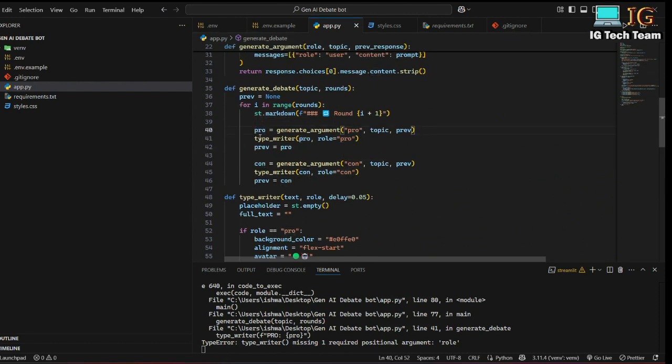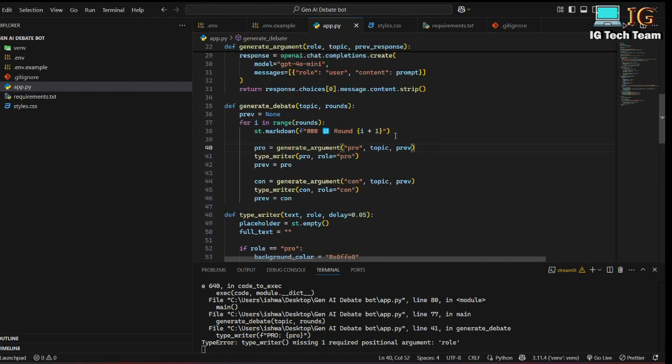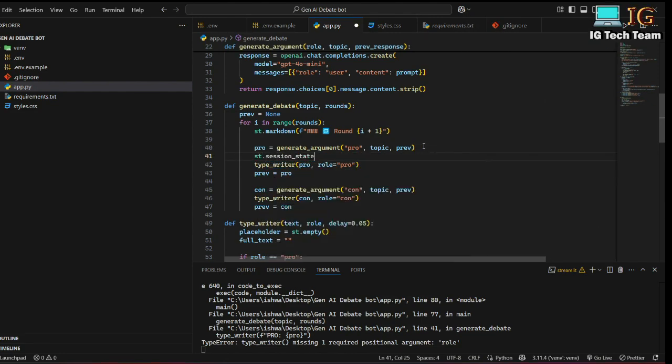I will be storing these pro and con to this state. So I can write here st.session_state, in the chat_history I will be appending this pro. I can write pro and pro.